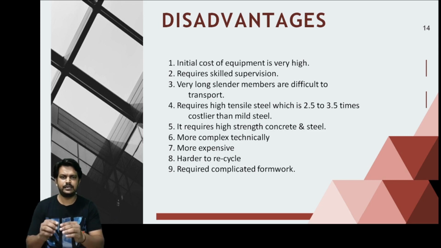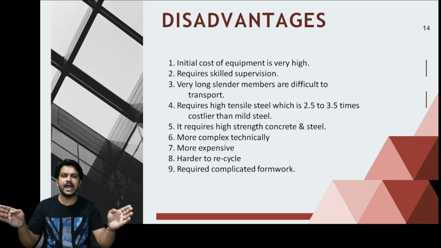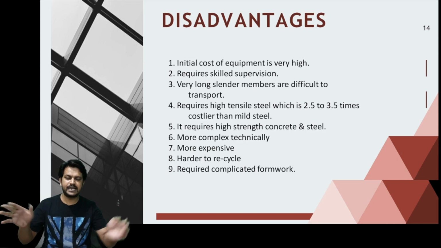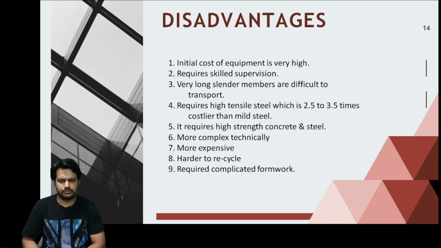और जहां पे जैसे मान लो if I am casting a girder of a 35 meter span which would be supported on two ends, but at the time of transportation it is not necessary that it will be supported at two ends. It can be supported in the middle. So it is very difficult to transport these long members from one place to another.